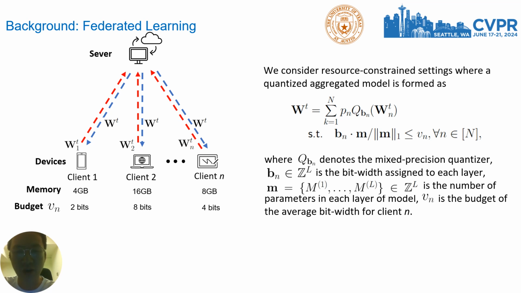Recently, there has been a growing interest in quantizing a model into low-bit representation according to the memory budget so that the same model architecture can be deployed on different devices. While prior work in FL mainly focused on implementing fixed precision quantization, we formulate a FL problem with mixed precision quantization in which each client adaptively learns a quantized model with various bit width across layers without violating the constraints on the bit width budgets.